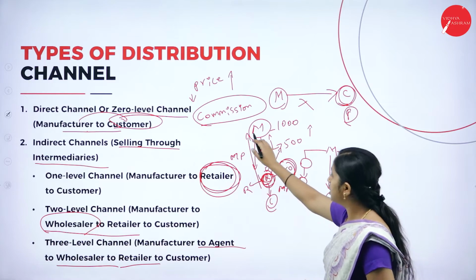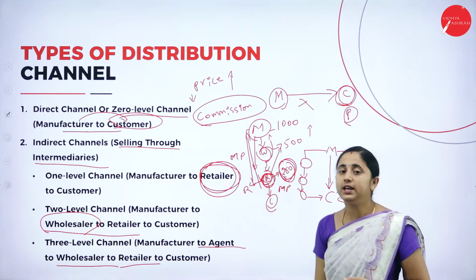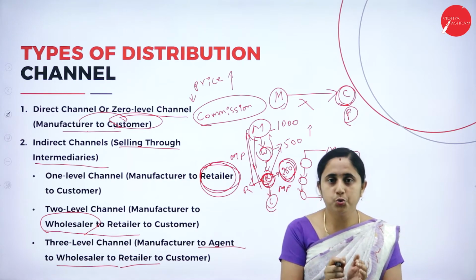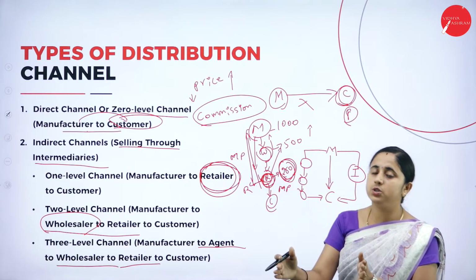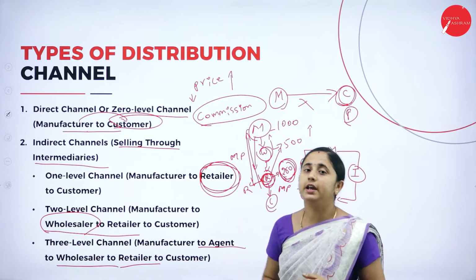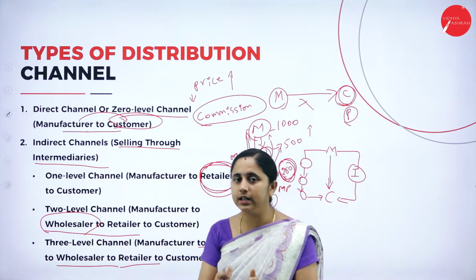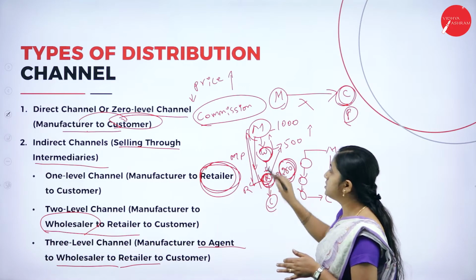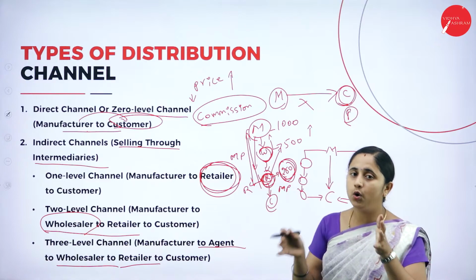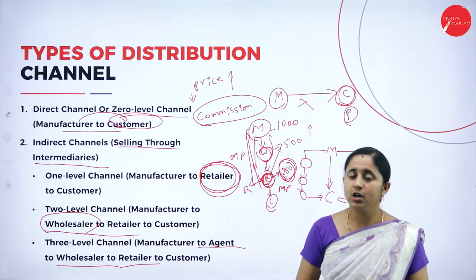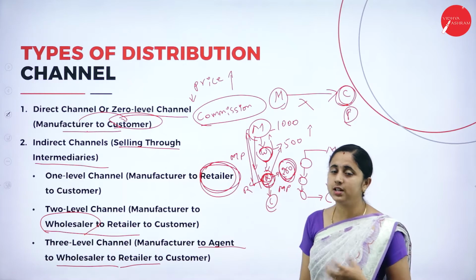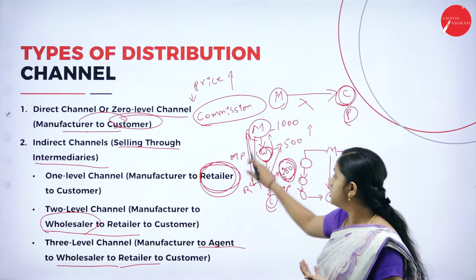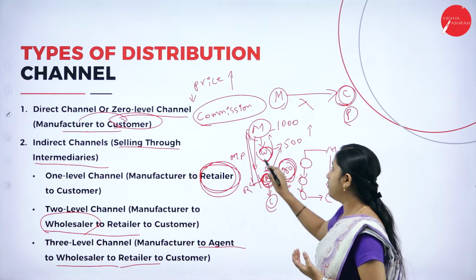If the manufacturer wants to control the retailer or this distribution channel, they hold the goods. They supply the goods to the wholesaler and retailer based on the requirements. That means if the demand is increased, they give the goods to the wholesaler. If the demand is low, they hold the goods with the manufacturer. It is based on the manufacturer's decision. So if the manufacturer wants to have control on this distribution channel, they can have this control.